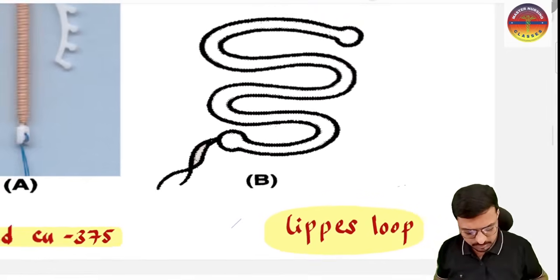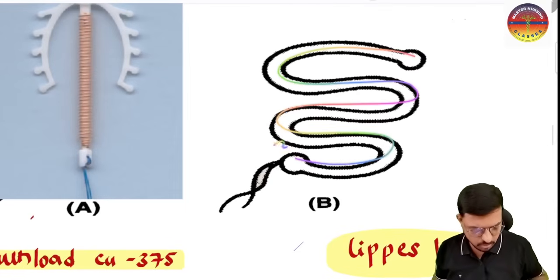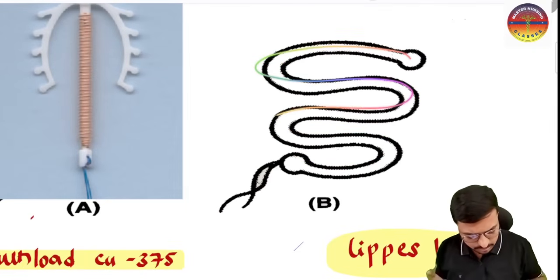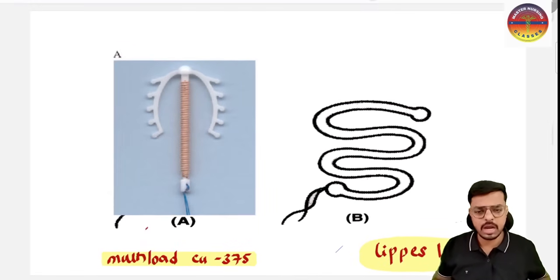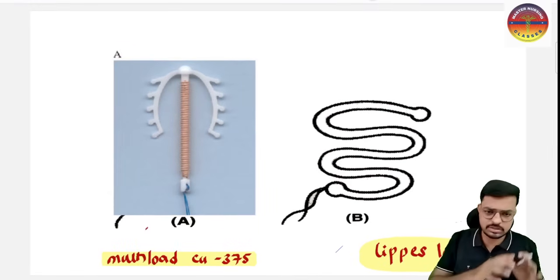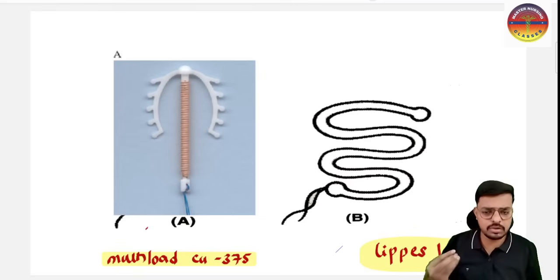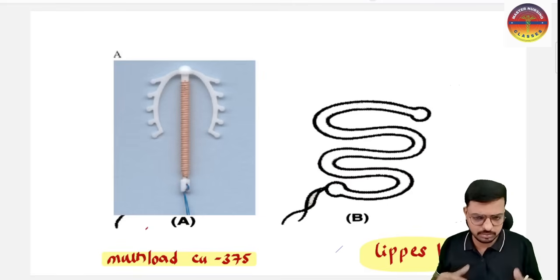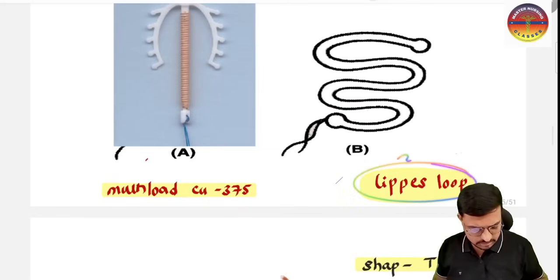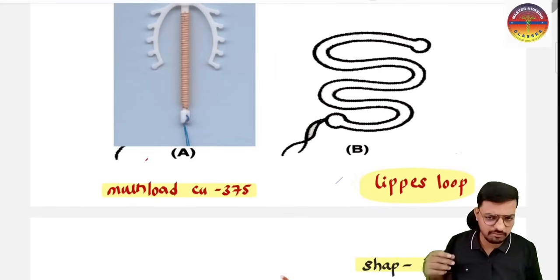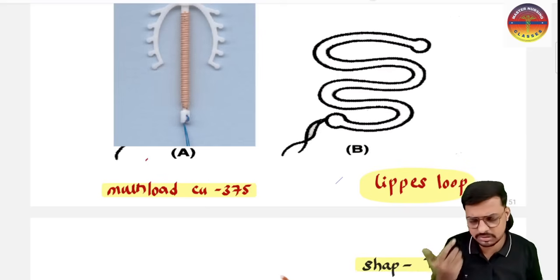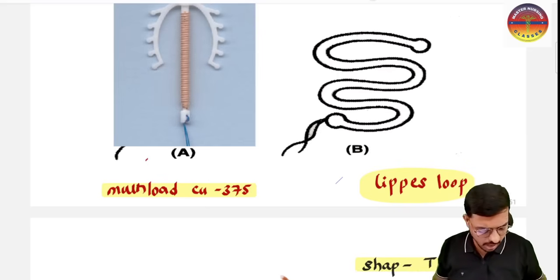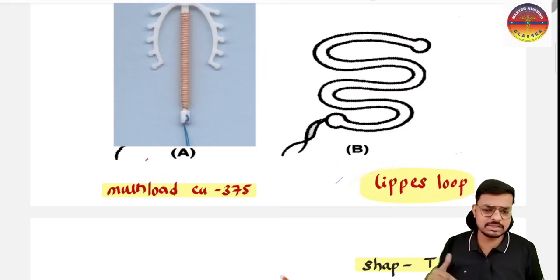The double S shaped intrauterine contraceptive device is the only one device of its kind, that is the lipase loop. These are basically IUCDs, the intrauterine contraceptive devices, means small devices we insert inside the uterus of the mother, which act as contraceptives. These lipase loops are the first generation, made purely of plastic. After insertion, it creates an inflammatory reaction which blocks the sperm from entering the uterine cavity, and this is the least effective one.